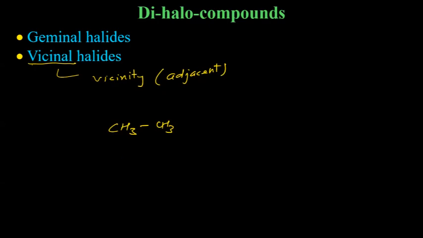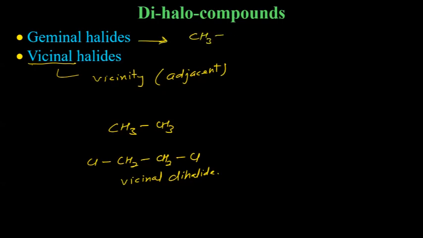Okay. So suppose one hydrogen from each carbon is replaced, CH2, CH2, and the hydrogen is replaced by chlorine. So the adjacent carbons have halogens, so this is vicinal dihalide. Yes, Sashi, correct. And when it is opposite of that, the same carbon has halogens, in case of geminal dihalide, it will have the same.